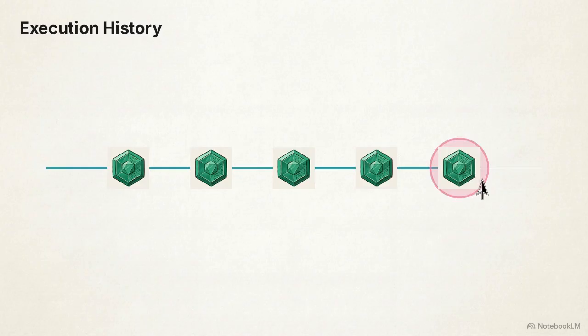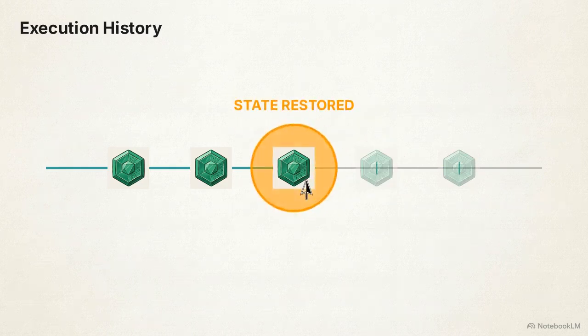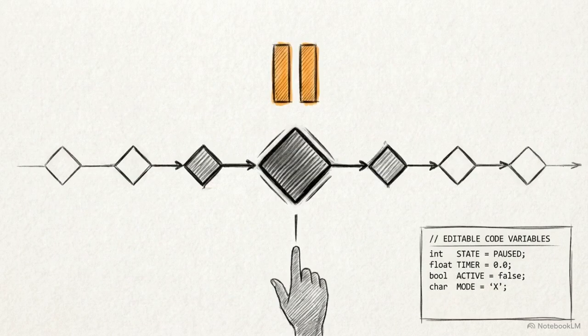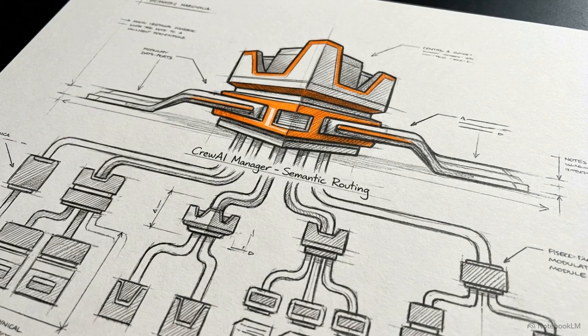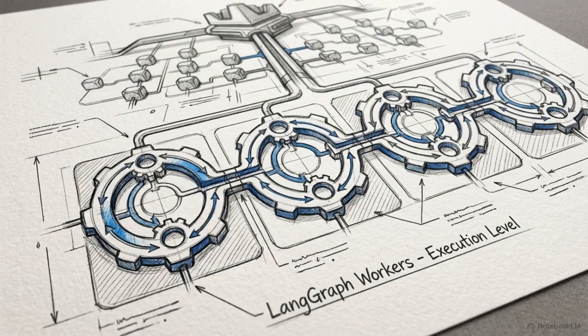This explicit structure enables time travel checkpointing. It allows developers to pause execution, inspect or modify the state at a historical node, and resume the process, making mid-flow human-in-the-loop interventions possible. The contrast is clear. CrewAI is fast to deploy, but unpredictable at the execution layer. LangGraph requires verbose, explicit coding, but it delivers bulletproof reliability. Therefore, the architectural mandate for an agent OS is to use CrewAI exclusively for semantic routing at the top level, and LangGraph exclusively for deterministic loops at the execution level.